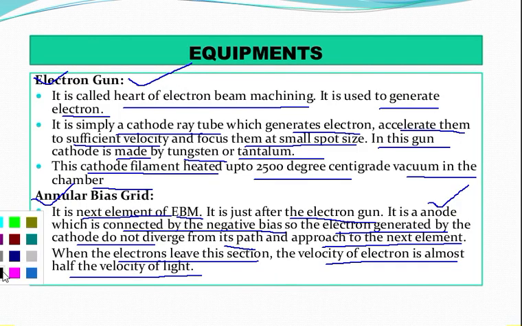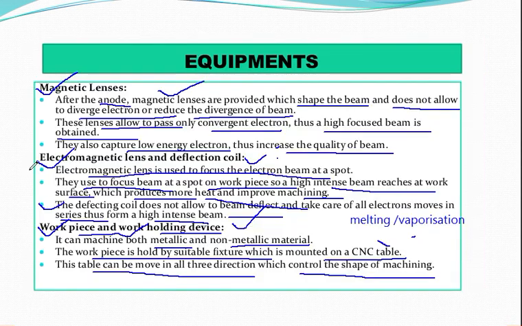First of all, we have talked about the electron gun. Then we have talked about the angular bias grid. Then we have talked about the magnetic lens. Then we have discussed the electromagnetic lens and deflection coil. Then finally we came to the workpiece and work holding device. So you have to remember all these particular points.